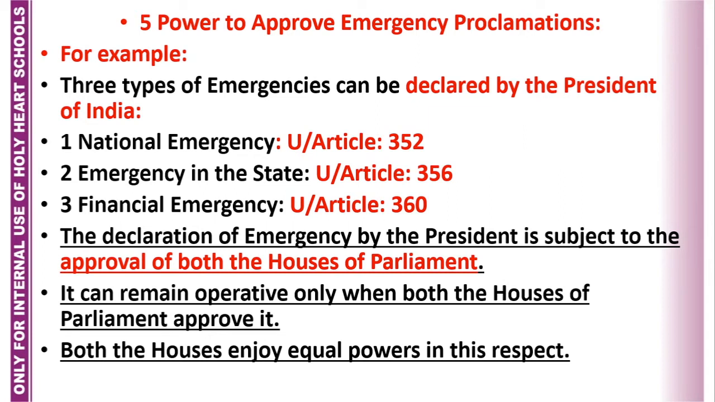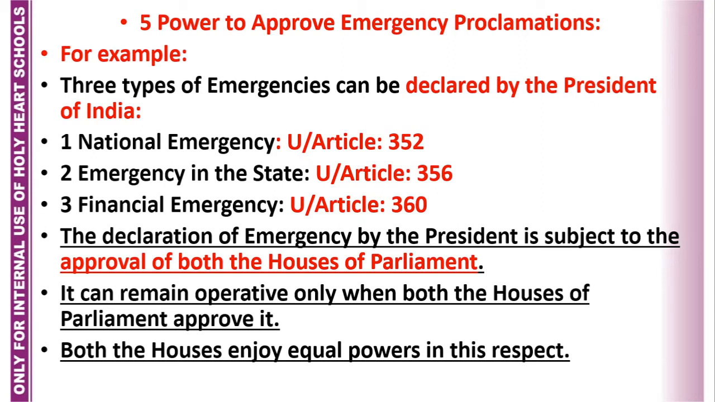Normally, when a bill is introduced in Parliament, when both the houses pass it, then only it goes to the President, and the President signs it and it becomes an act. But in case of emergency, the situation is opposite. Emergency is first declared by the President and then it goes to the Parliament for approval. And there are three types of emergencies which can be declared by the President of India.